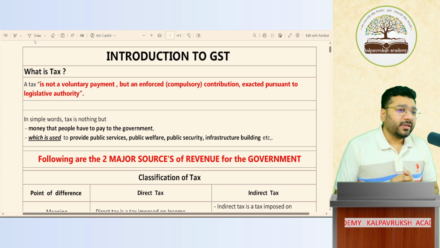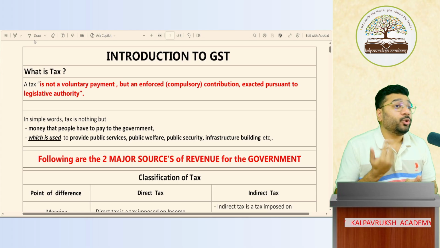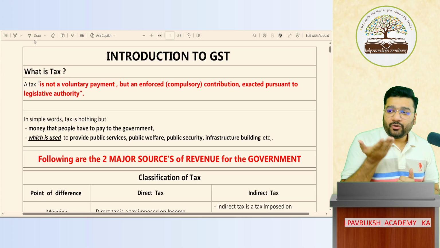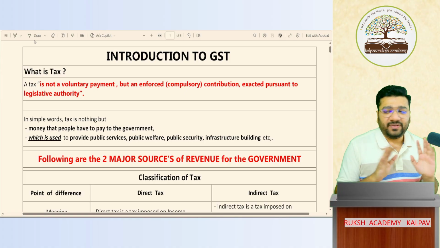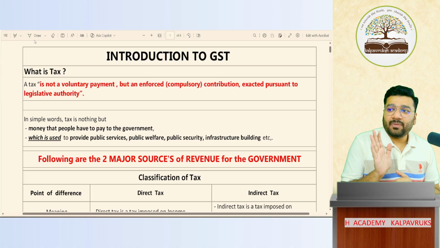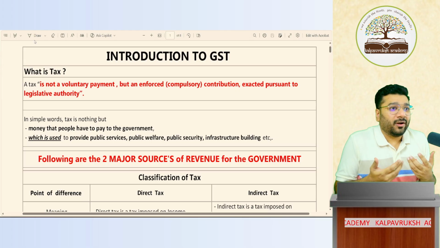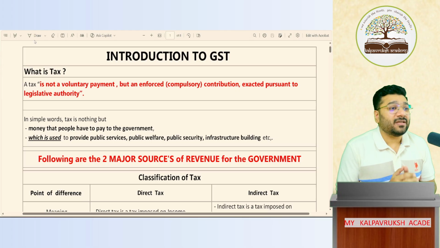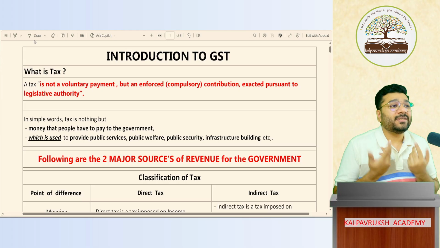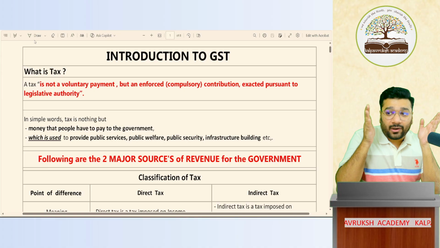So far, if you went to any shop to buy anything, you'd have purchased it, paid the money, came home, game over. Any bill, you never thought that I should see the bill, whether GST is charged or not charged, if at all they have charged, how much they have charged, why are they charging. You never thought about it.